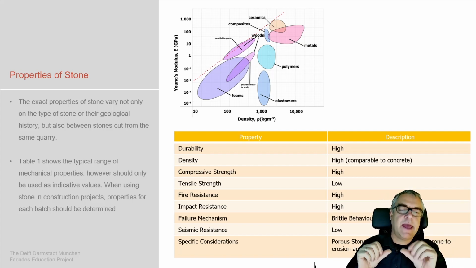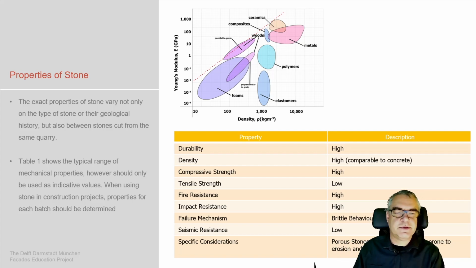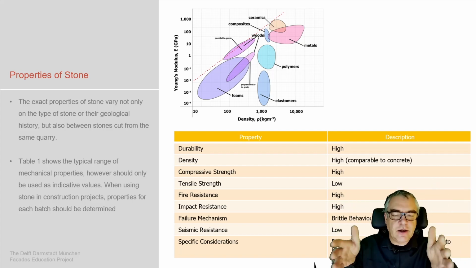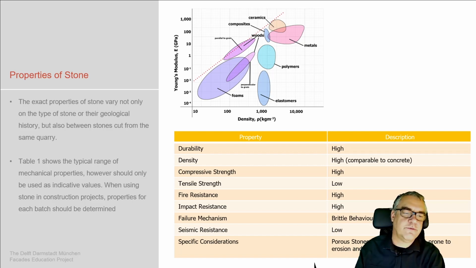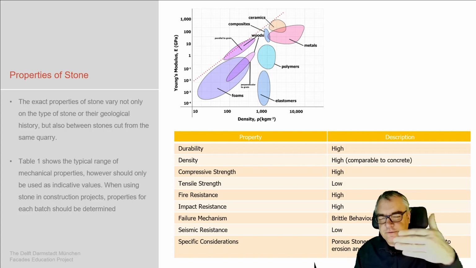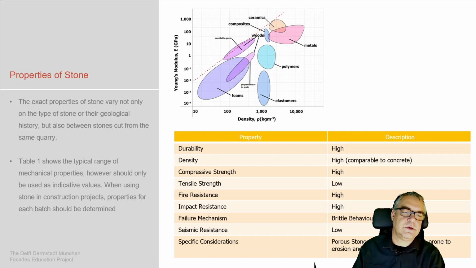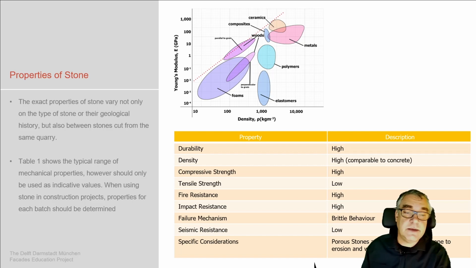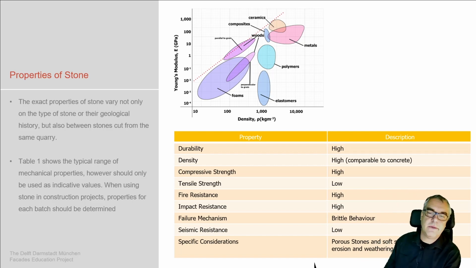They cannot take any tensile strength, but can take a lot of compressive strength, which means that you mainly go with dead load oriented structures if you go for structural use of stone. If you go for cladding, you have to see how to deal with the reinforcement in a later part of this lecture. Fire resistant, impact resistant, failure mechanisms.